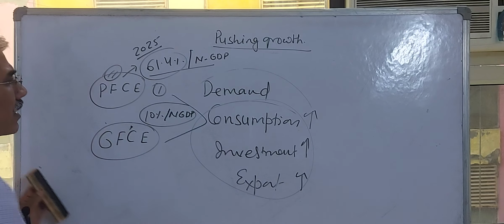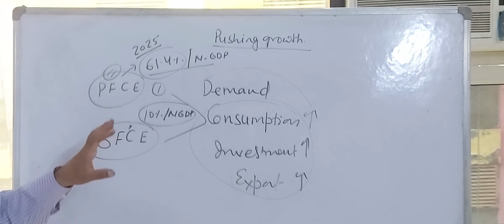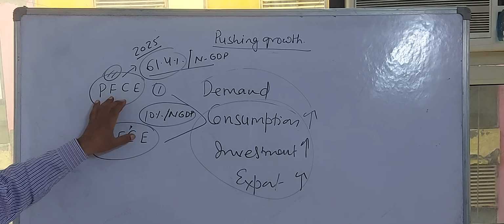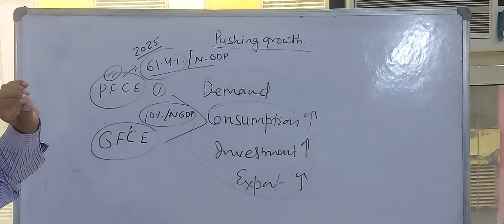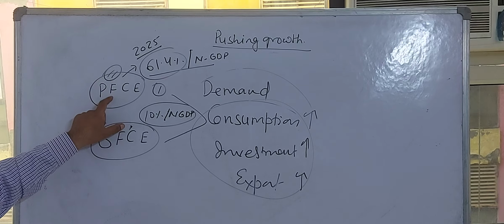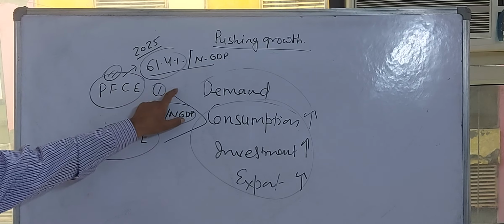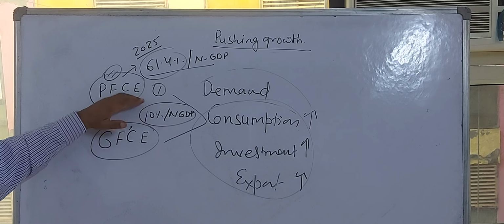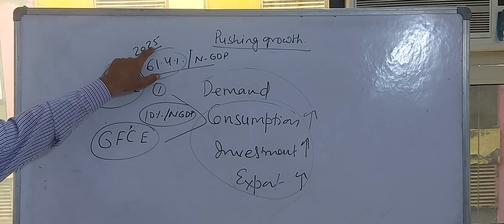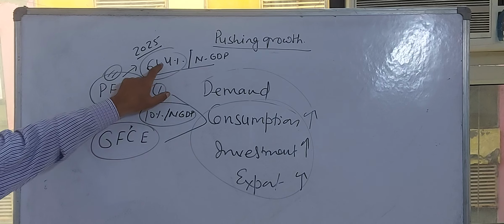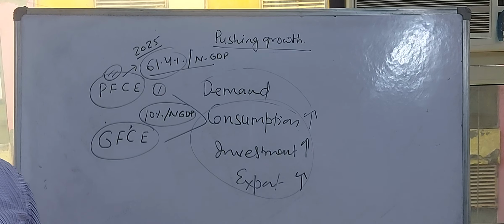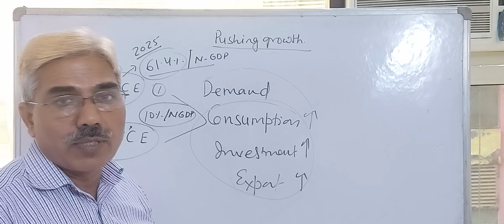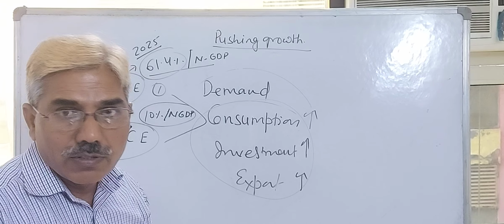If in the preliminary they ask what the main determinant is, since 2012, or if I take the data from 2012 to 2025-26, private final consumption expenditure during 2025 was the highest, 61.4% of nominal GDP, and it was the main driver of GDP growth rate during 2025.